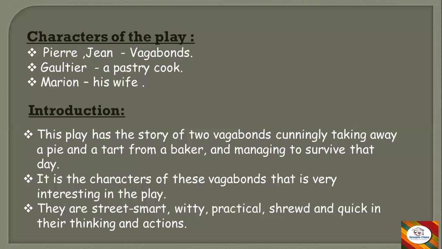Before starting, let us see the characters of the play. This is like a play, and here we have characters and a scene. Let us see the characters first. Perry and Jean are vagabonds. Vagabonds are boys or persons who are wanderers who don't have a home, shelter, food, or any job. They are considered lazy persons who just wander from one place to another, and they are very witty and shrewd kind of people. So these two characters, Perry and Jean, are vagabonds.